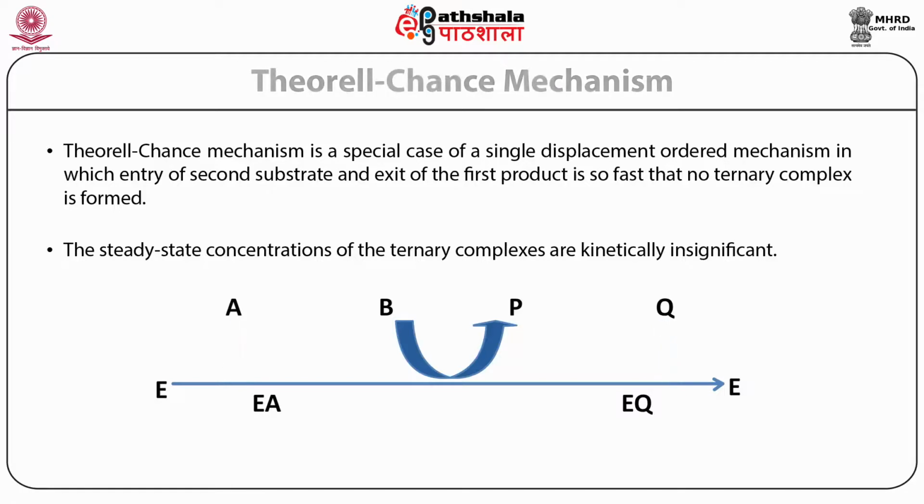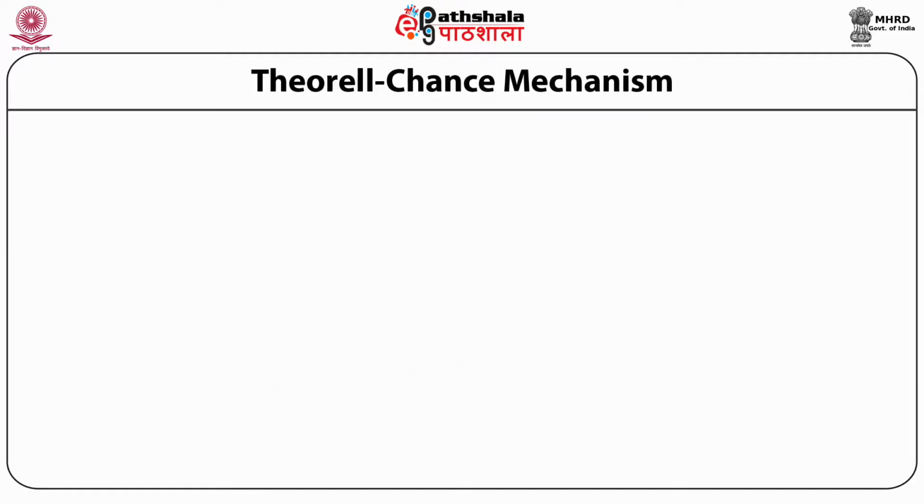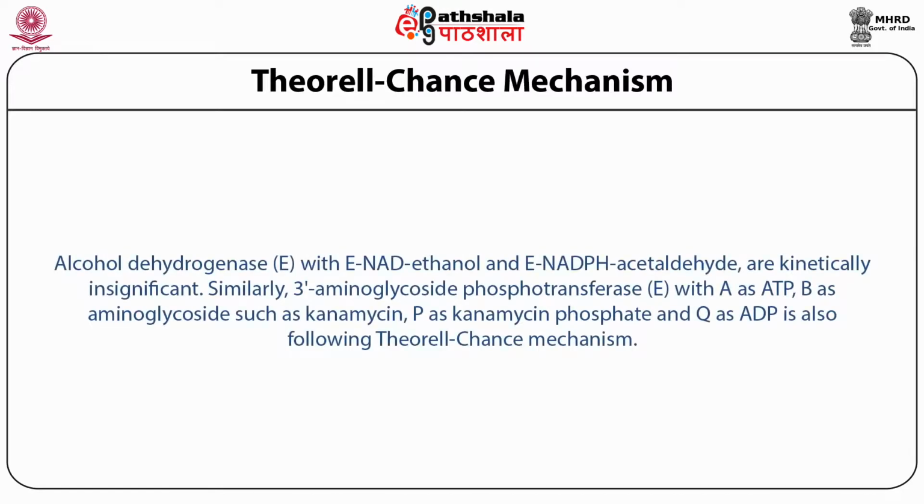After release of the first product, we are left with the EQ complex, which releases its second product, and free enzyme is regained. Let's discuss examples of Theorell-Chance displacement. Alcohol dehydrogenase, which is important in detoxification of ethanol, is one example, where the first substrate NAD binds and the second substrate ethanol binds, and the release of acetaldehyde is so fast that we don't have any ternary complex.